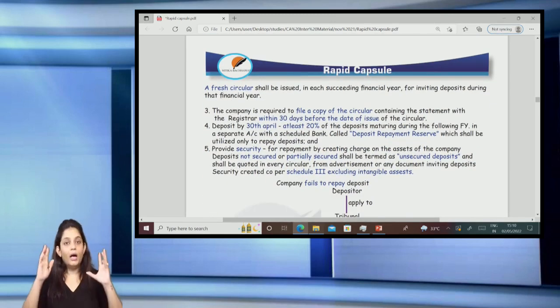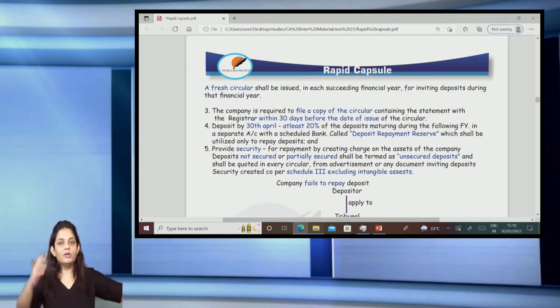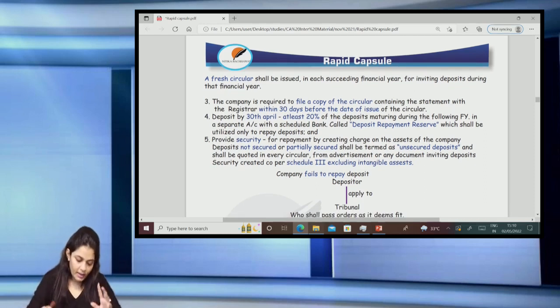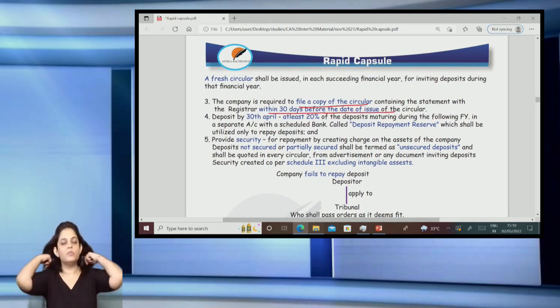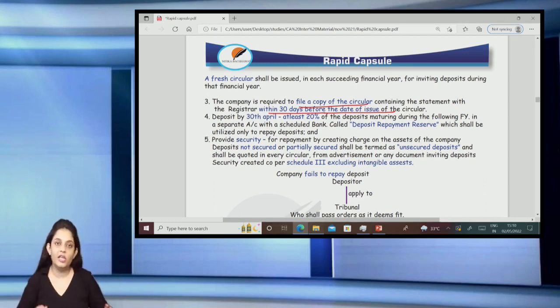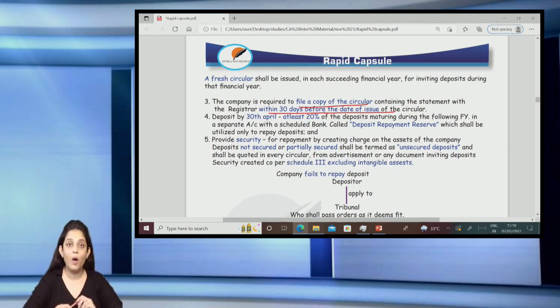Then again, obviously every year we have to give a fresh circular. You cannot give one circular and have that go on for years and years. No, every year a fresh circular has to be given. And as I told you, you have to file a copy of it with the registrar within 30 days before the date of issue. It is always before, as I already mentioned. Before you issue it, within 30 days before the issue, you have to file it with the registrar. Now, everything you do, you have to go and tell the registrar.